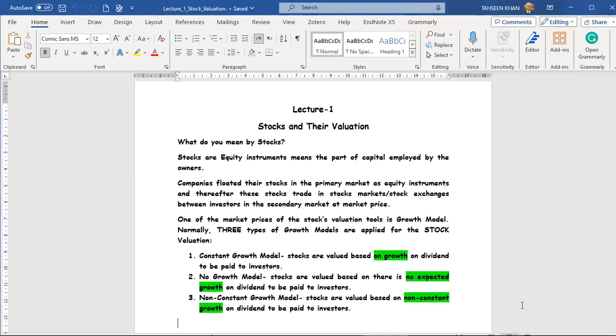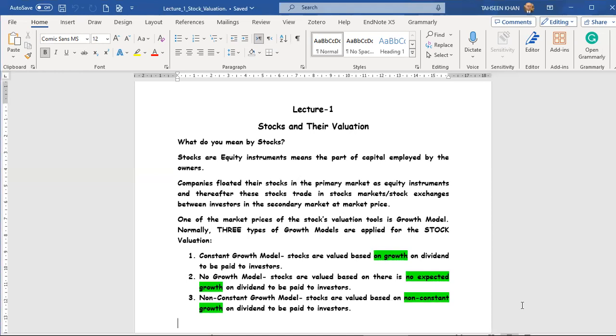The objective of this calculation is that you should be aware of the intrinsic or fair value of the stock before purchasing. One of the models to assess the stock's intrinsic value is the growth model. The growth models are divided into three parts. First of all, the constant growth model. Stocks are valued based on their growth, on the dividend to be paid to the investor.